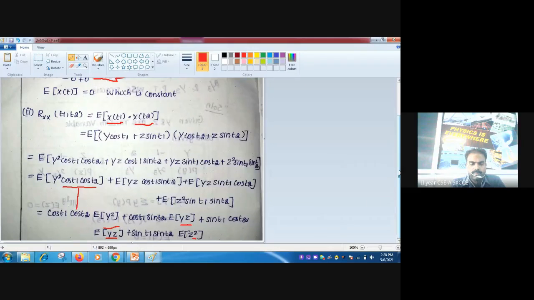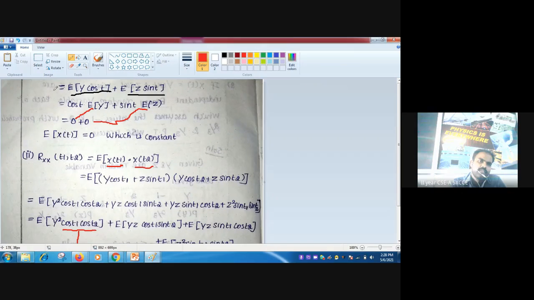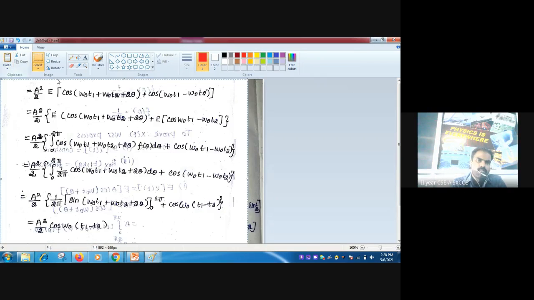So next step. After this step, we can split it into two parts. Expectation of the first term plus expectation of the second term. So here one E, here another E. So to find the expectation of this, what can we do?